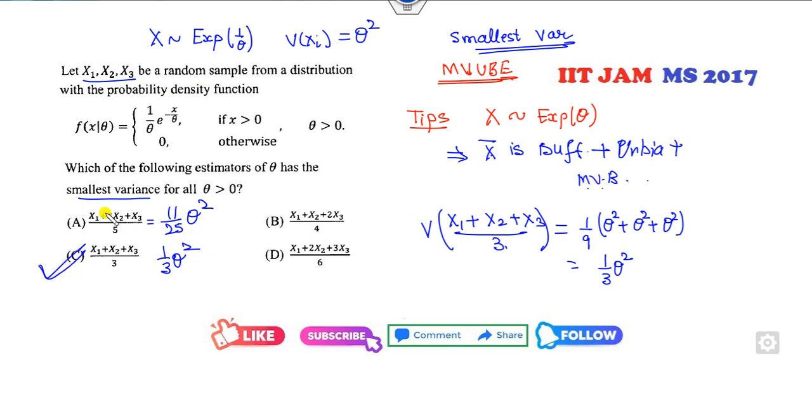This is the second way you can find the variance for each option. It's 1 over 16, it's theta square plus 4 times theta square, so it's 6 over 16, and this is 9, 10, 14 over 36 theta square. So clearly 1 over 3 is the minimum among them. Look at this next one.